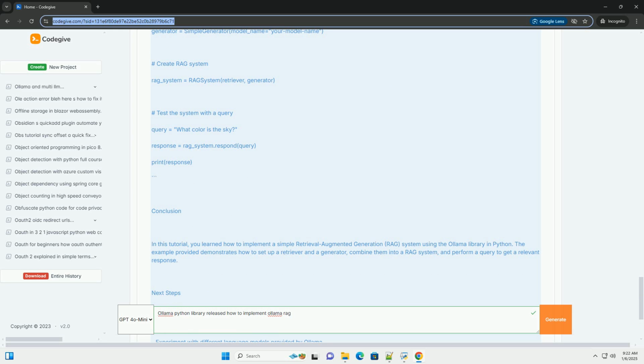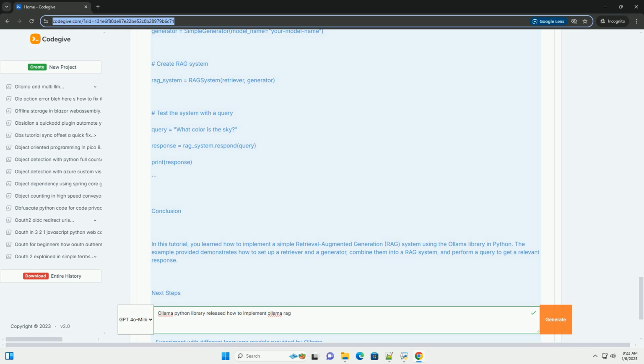Implementing RAG with Ollama. Below is a step-by-step guide on how to implement RAG using the Ollama library. Step 1. Import necessary libraries. First, you need to import the required modules from the Ollama library.